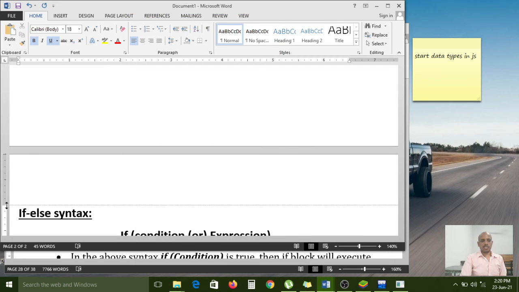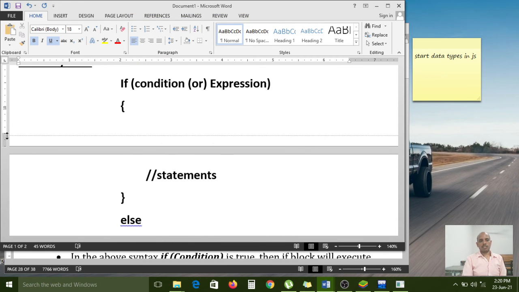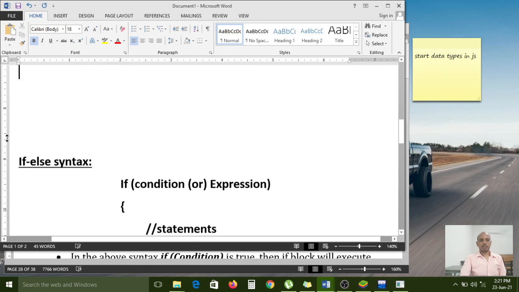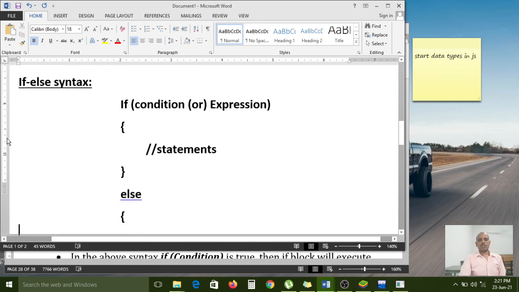Now I am adjusting the margin, then only will we get the correct view. So carefully observe here.